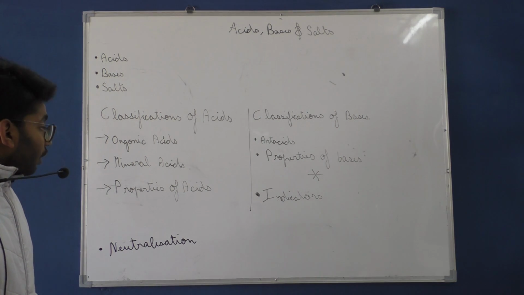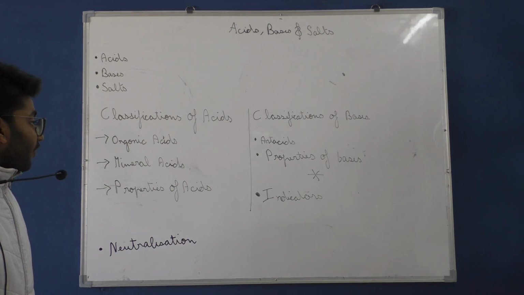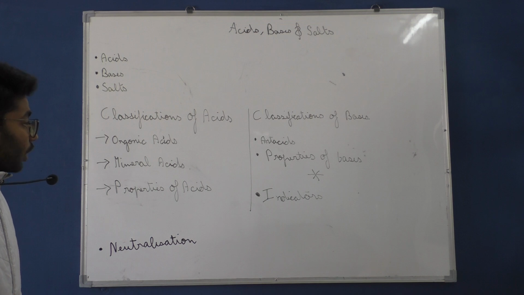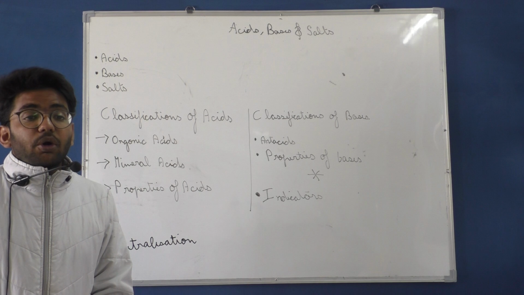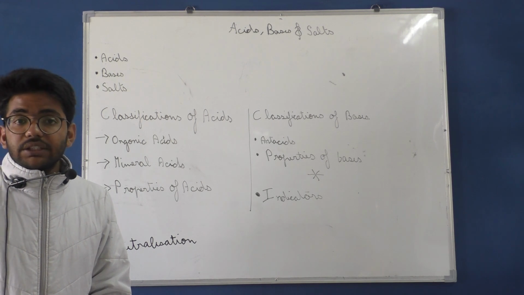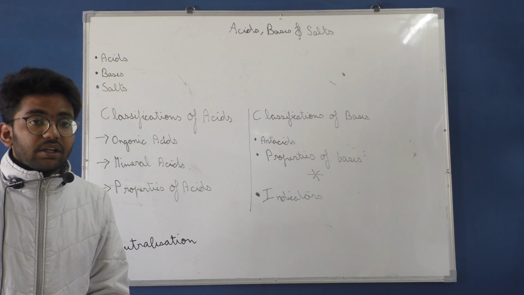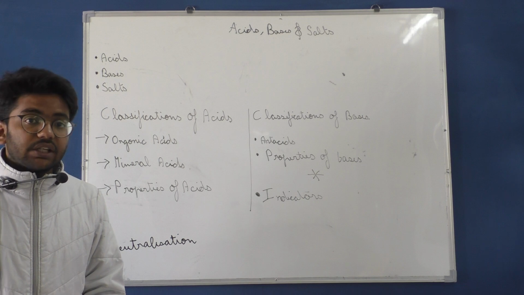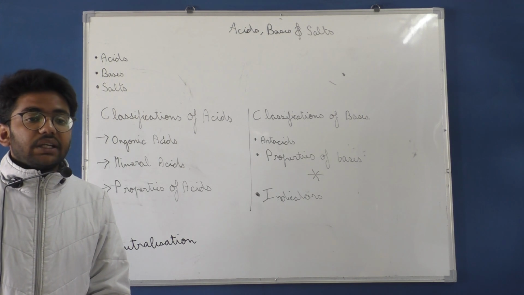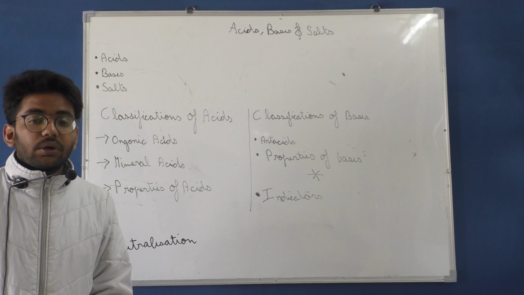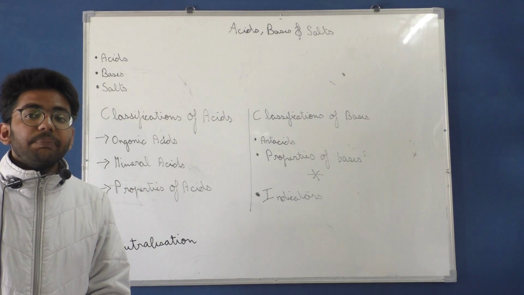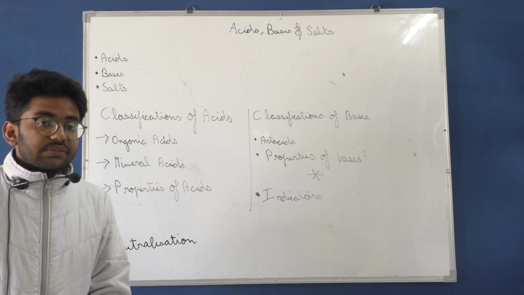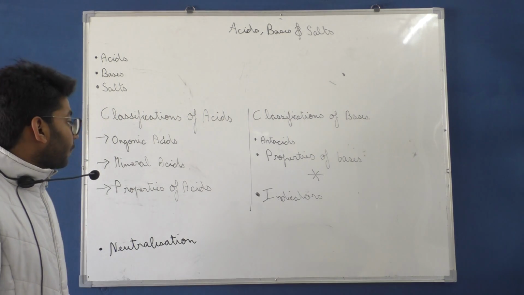Okay, now we are going to talk about the properties of acids. What are the properties of acids? Acids are sour in nature, they are corrosive, and they are used for digestion in our stomach. Acids are also used for the breakdown of any kind of material. They are really aggressive. So these are the properties of acids.